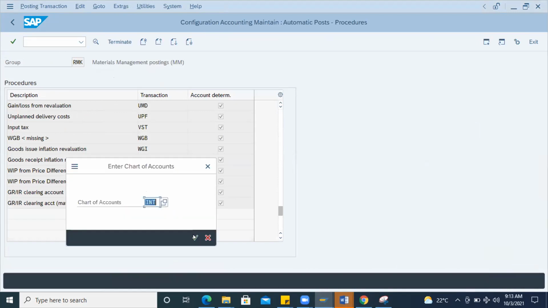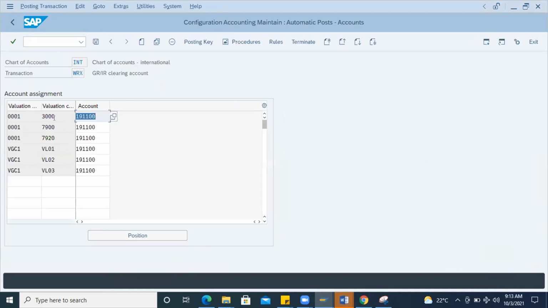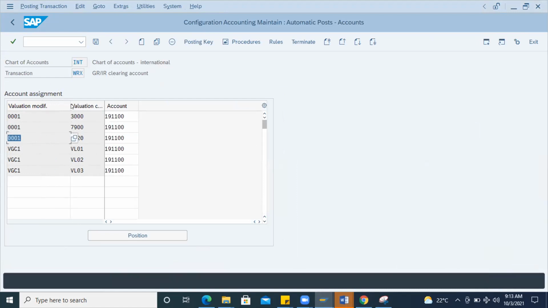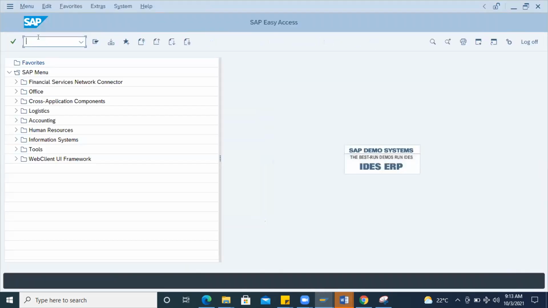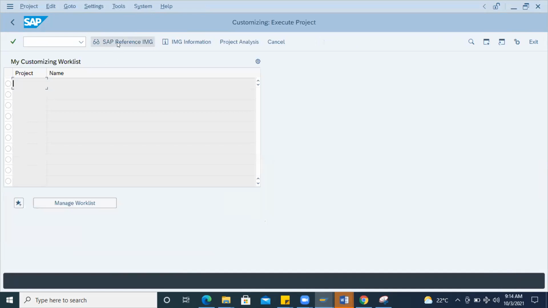When I enter this chart of accounts, you can see 3000 is there, 7900 is there, 7920 is there, with the GL account, but with the valuation grouping code 0001. But our plant which you are mentioning does not have a 0001. What I will do, I will go back. That can also be done easily. You can go to SPRO and maintain the valuation grouping code as 0001, and you can post it. It will work.